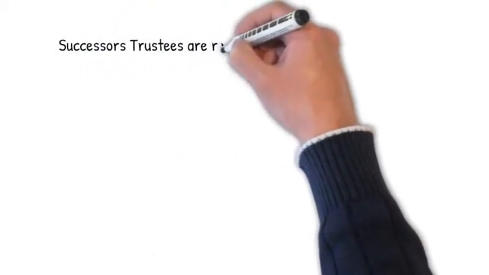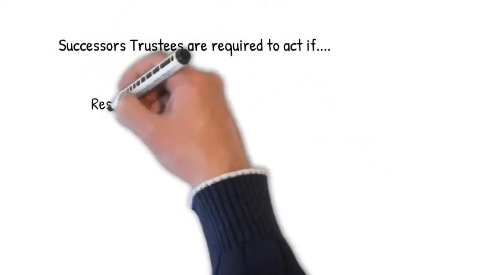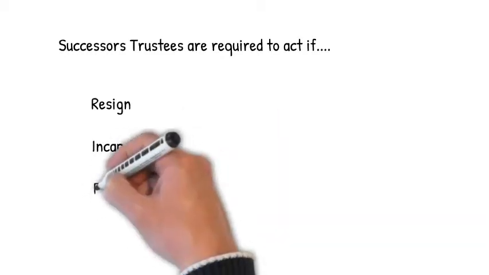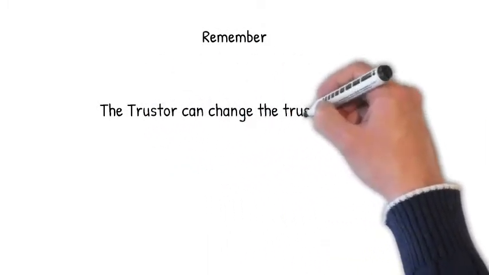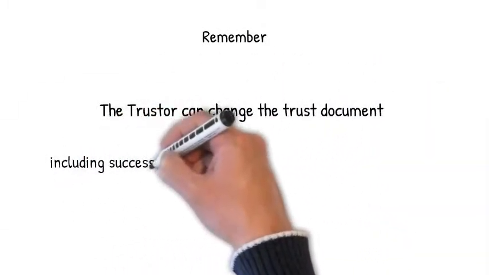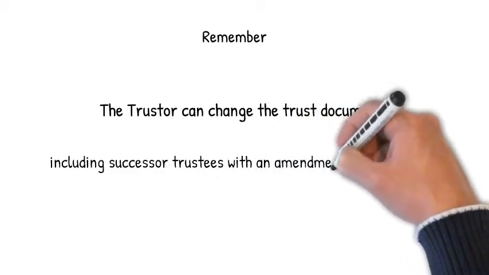Successor trustees will be required to act if the individual trustees resign, become incapacitated, or in the event the initial trustees pass away. Remember, our trustors can make changes to the revocable living trust document. They may choose to change successor trustees with an amendment or restatement.